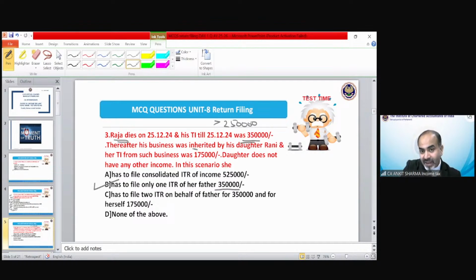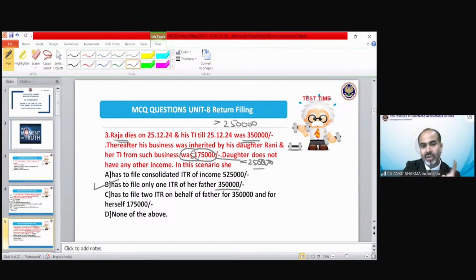But after that, her income was only 1,75,000, which does not exceed the 2,50,000 basic exemption limit. So why would she file her own income tax return? She only needs to file the return of her father, not of her own income. Suppose in this question, if I make it 2,75,000, then we can say yes, she needs to file both returns, one as a legal heir of her father and one for herself.